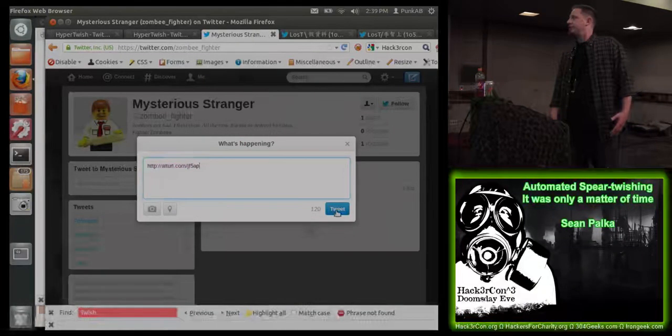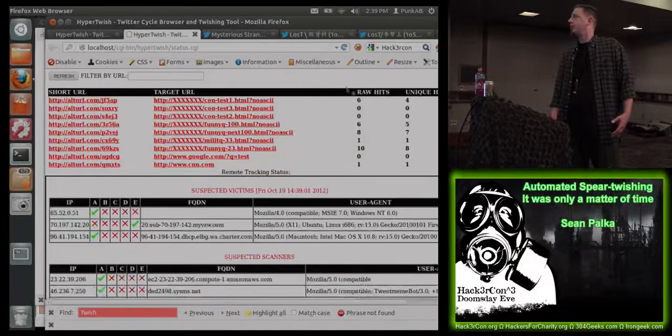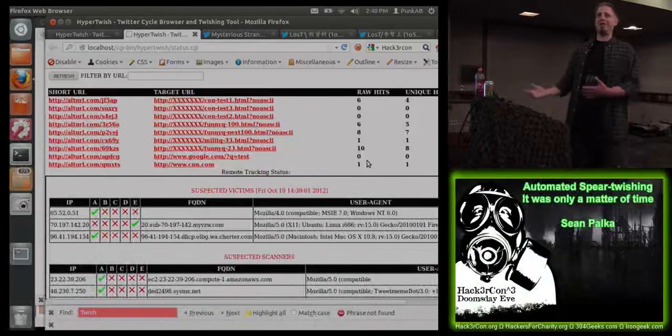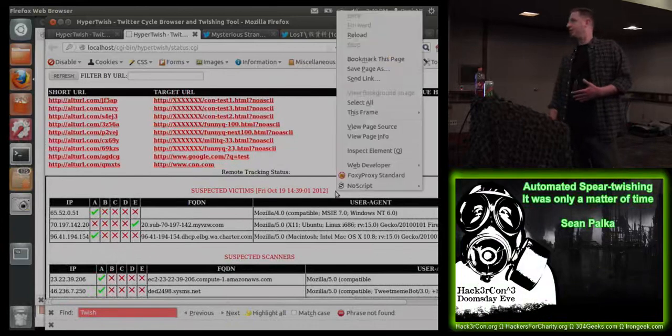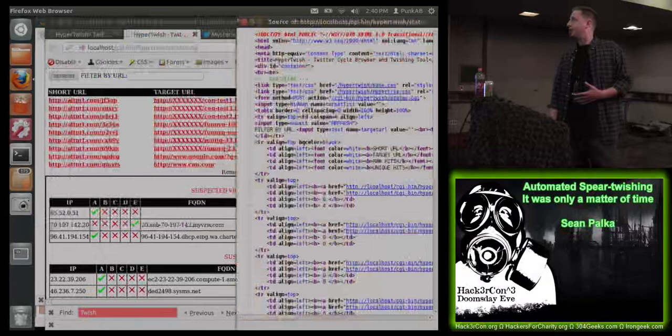Once I send this out, right, I already have 6 hits from 4 unique sources. I know these are bots because, first of all, no one's going to be that interested in a random link that I just sent out. But we can also parse through the logs and start tracking where these URLs are actually coming from, like where the requests are coming from.